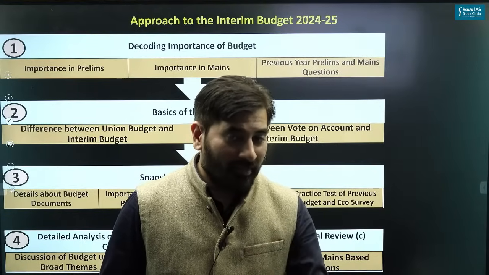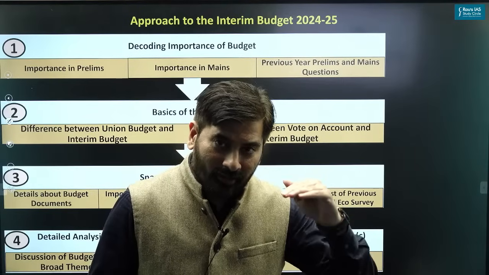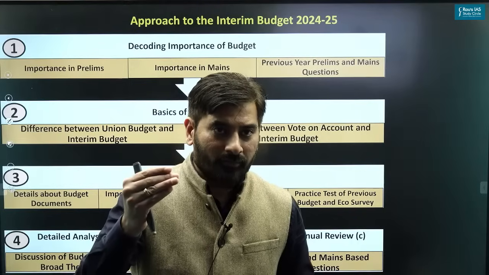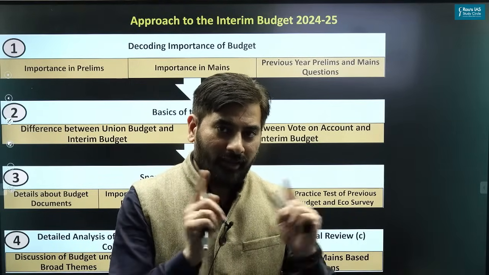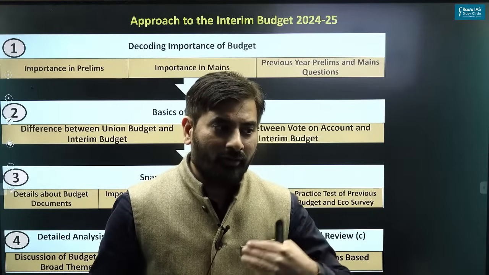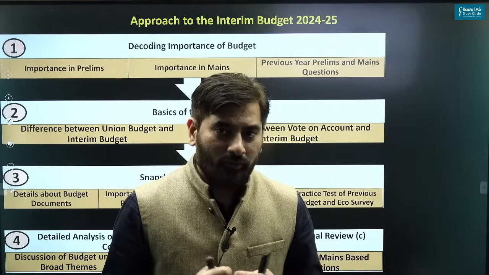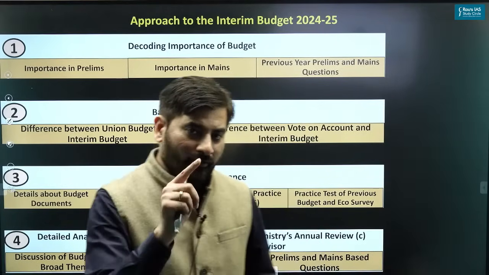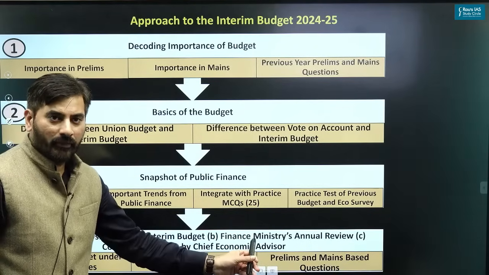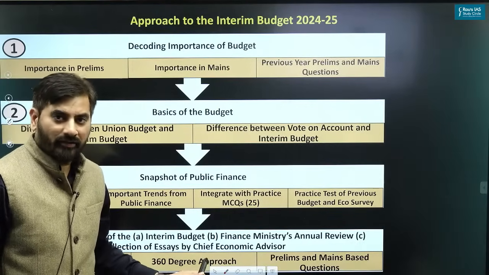Similarly, now there's a debate in India, that is whether we should focus on reducing inequality or should we focus on promotion of growth. The reason being, it is said these two things are in direct conflict with each other. That is, you cannot reduce inequality and promote growth together. So what should India do? That aspect is also covered in this collection of essays by the chief economic advisor. So we will cover that also in the interim budget discussion.